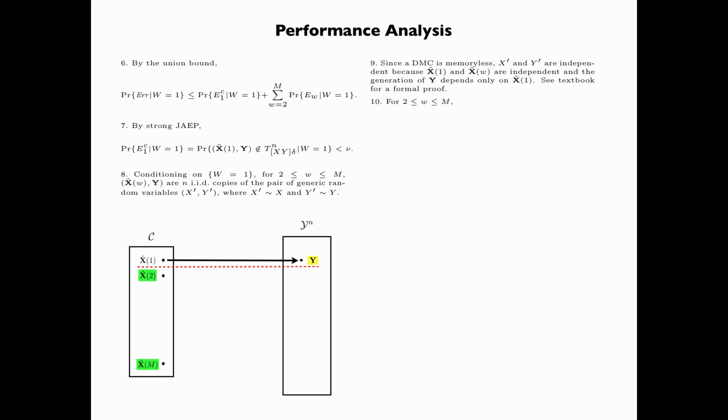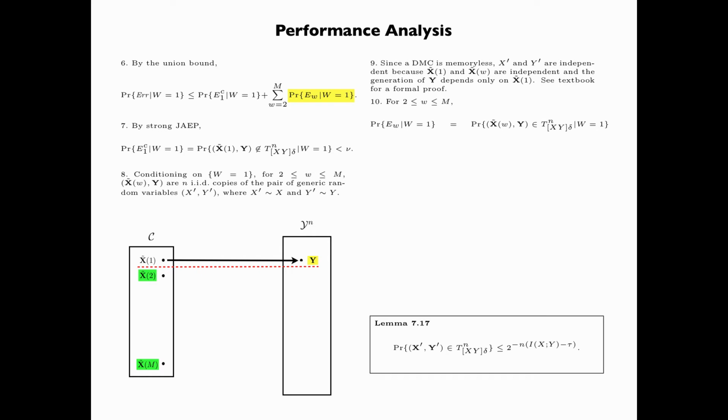Now for w equals 2 up to m, the probability of E_w given w equals 1 is equal to the probability that the codeword x tilde w and the received sequence y are jointly delta-typical, given that w is equal to 1. By Lemma 7.17, this is upper bounded by 2 to the power minus n times the mutual information between x and y minus tau, where tau goes to 0 as delta goes to 0.